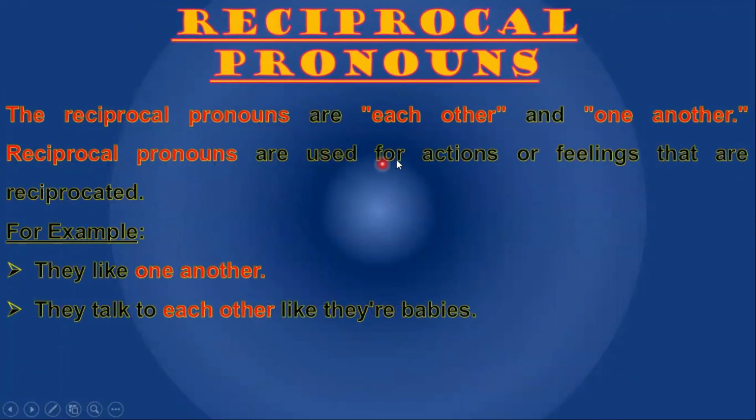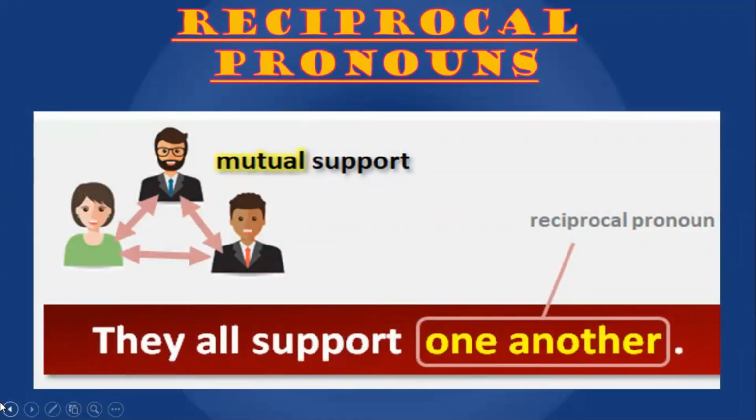The reciprocal pronouns are each other and one another. Reciprocal pronouns are used for actions or feelings that are reciprocated. For example, they like one another. They talk to each other like they are babies. They all support one another. Mutual support. Reciprocal. One another is a reciprocal pronoun.